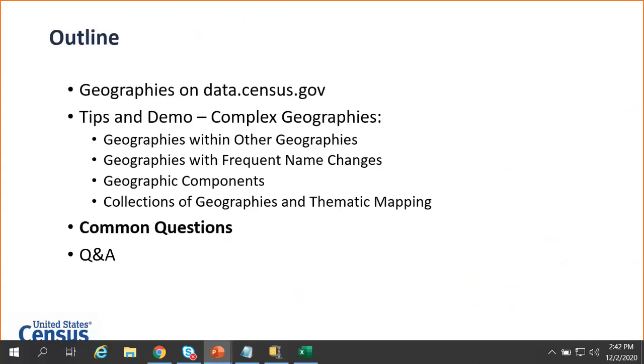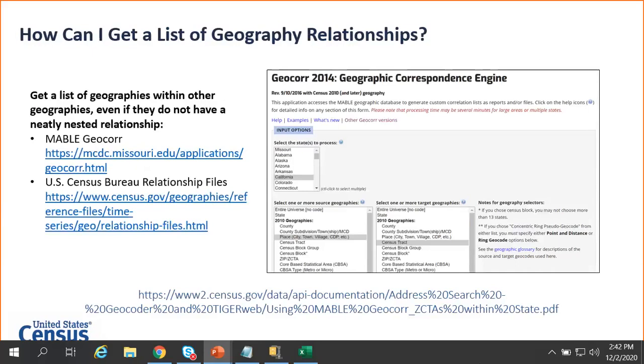So let's go ahead and go through some common questions and definitely give you all some time to ask your own. As it relates to geography, some common questions that we get in our user support for data.census.gov, one of those is, how can I get a list of geography relationships? So we have a lot of geographies that are nested neatly. We also have some geographies that are not nested neatly, and sometimes you may want a list. For instance, I was helping a data user who wanted to know, what are the census tracts in my city in California of Palo Alto?